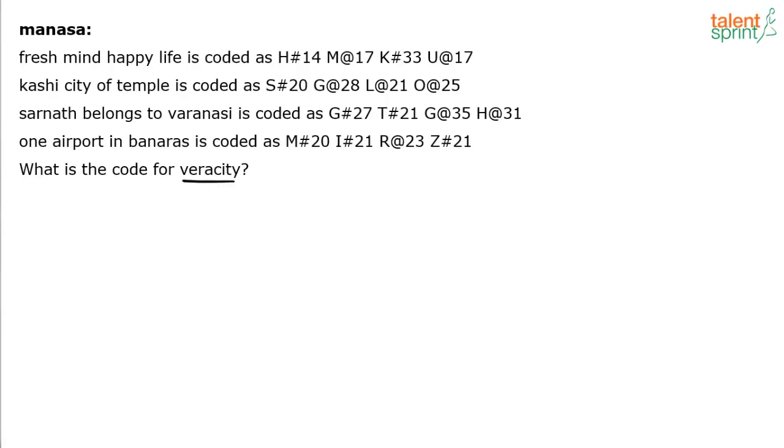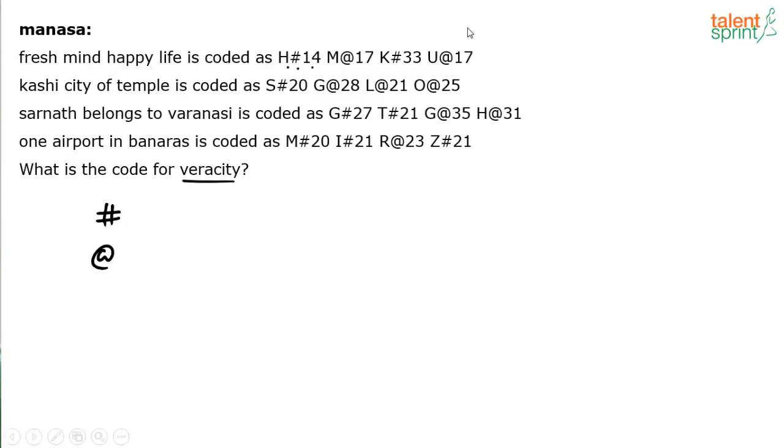Now, if you observe, each word has been coded using a letter, a symbol, and a number. If you look at the symbols, there are only two types: either hash or at the rate. So I am assuming it should be easy for us to identify the logic behind the usage of the symbol. There's only one thing that differentiates the words given here, like fresh mind happy life or Kashi city of temple. Numbers of course are different, 14, 17, 33, 17 and so on. So we'll have to get the logic behind using numbers also, and of course the letters are also to be found.